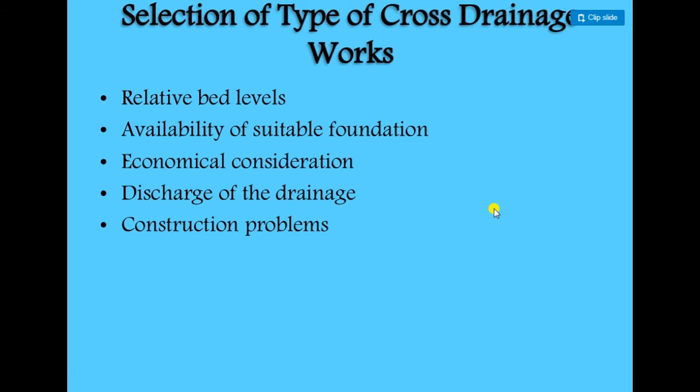Now, how can we select the different types of cross drainage work? Mainly, there are three to five factors affecting the selection of the type of cross drainage works. First is the relative bed level. Based on that, we have to select the various types of cross drainage work. I previously discussed that the type may depend on the relative bed levels.